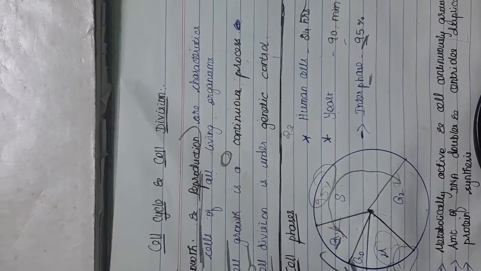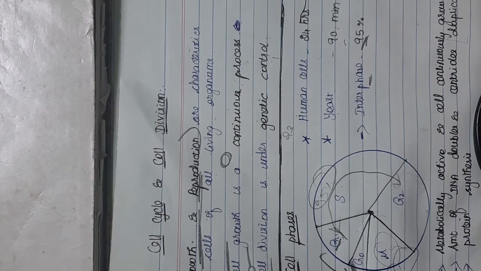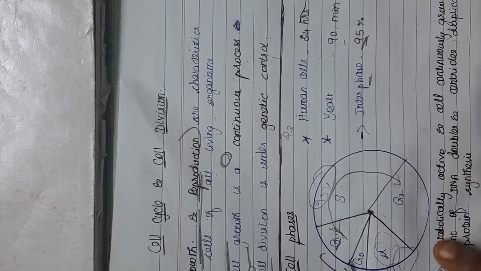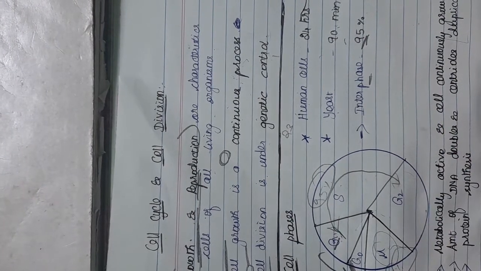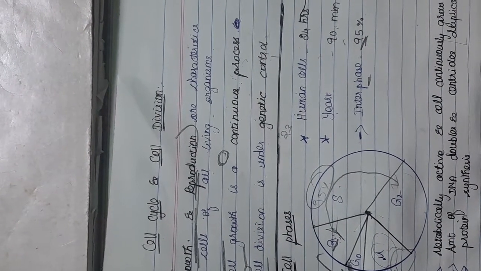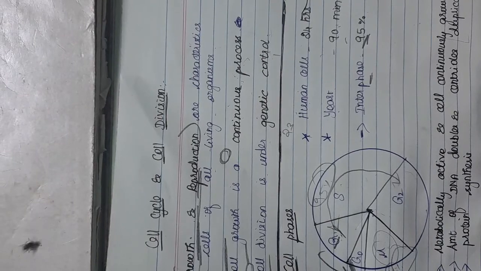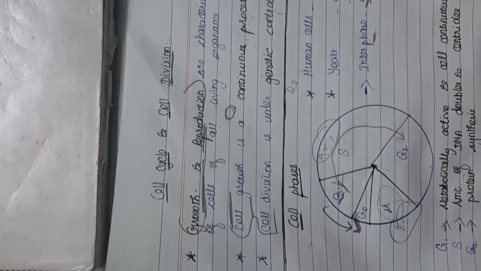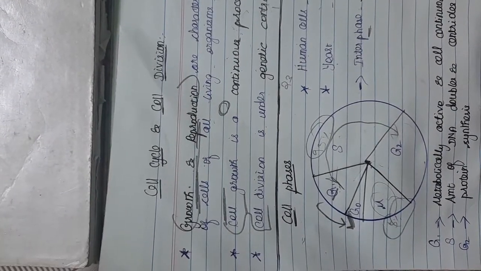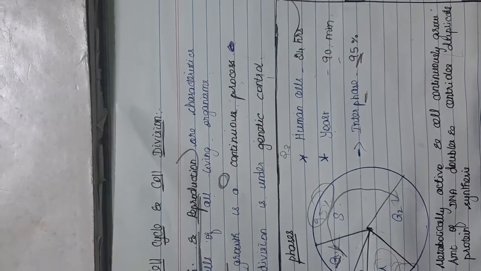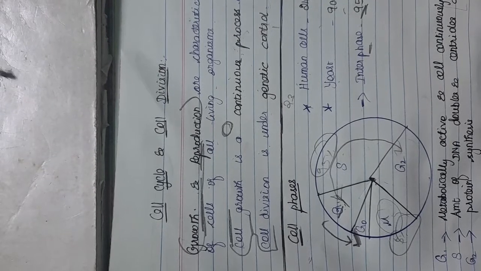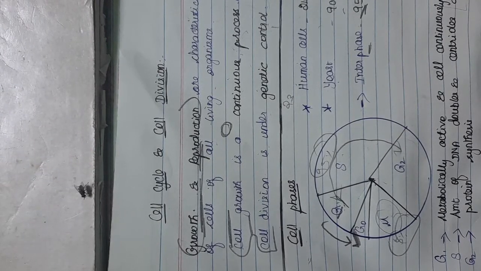So interphase does not mean that we should think they won't do anything. Not like that. They will do some work, so they are metabolically active and the cell will continuously grow. Okay. So this is in case of G1. So metabolically active and the cell will continuously grow. Okay. So in case of S phase, DNA will double.